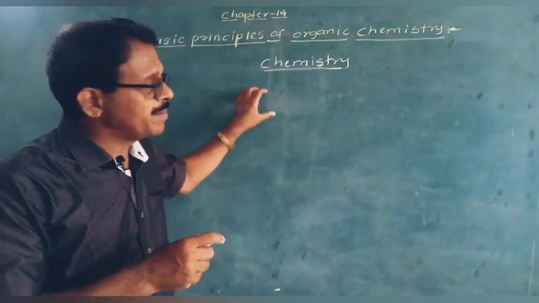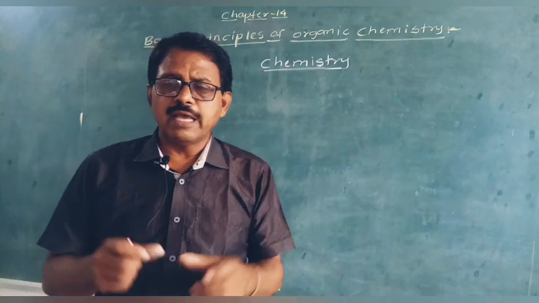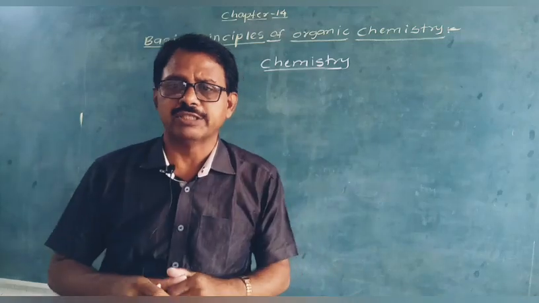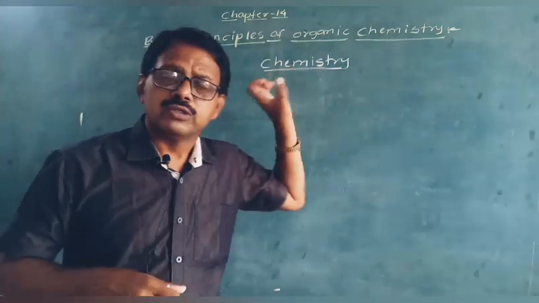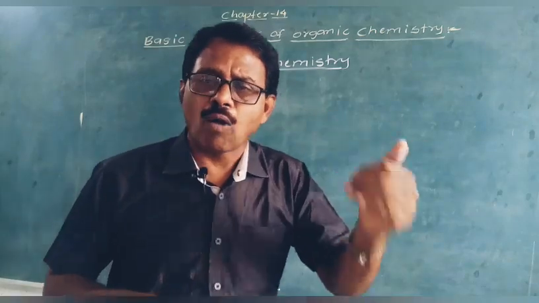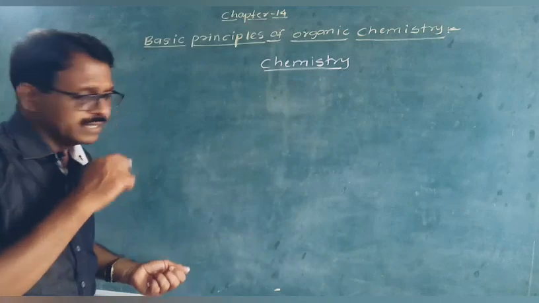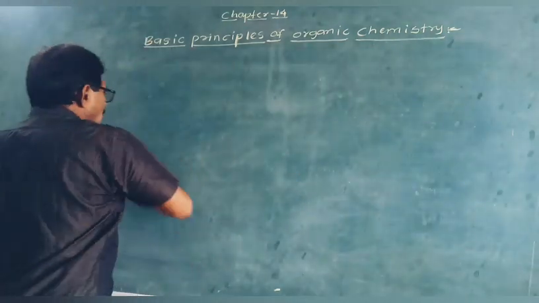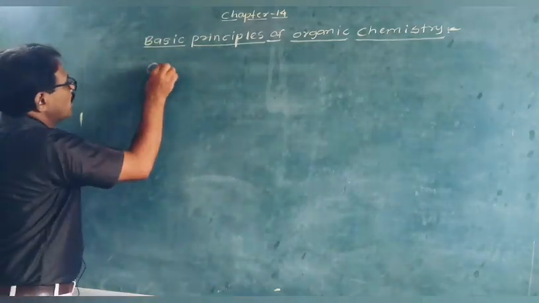After combination, elements give compounds, but they combine in a fixed proportion. We have to study all those laws. Then we study compounds and their physical properties, chemical properties and behavior. That is included in chemistry. Now we will go to organic chemistry first of all. What is meant by organic chemistry? It is important here.